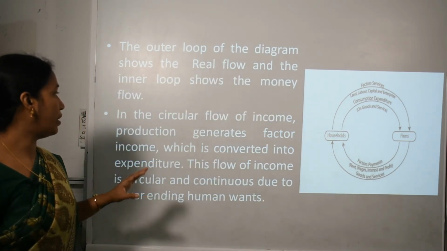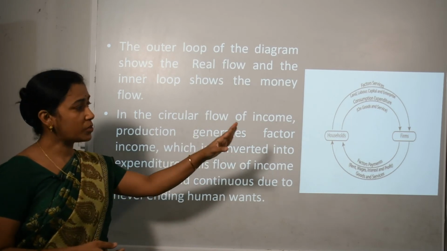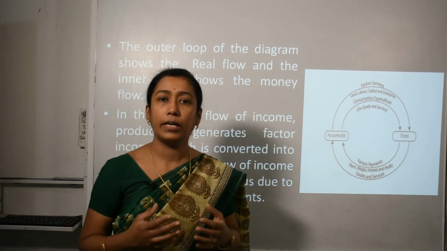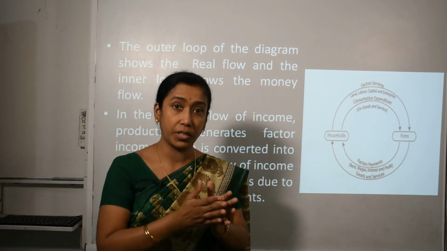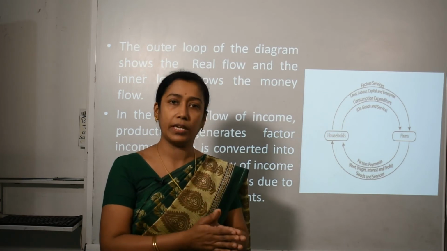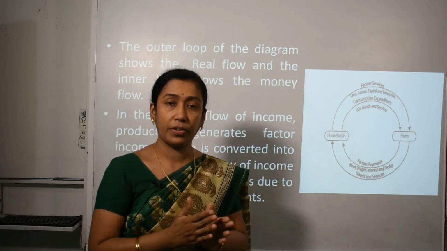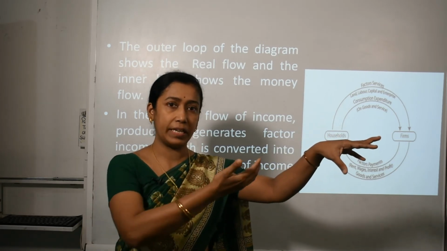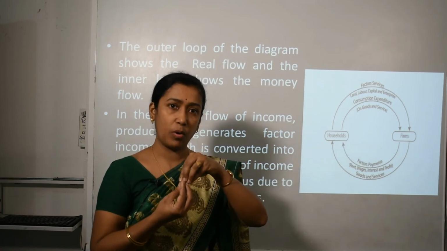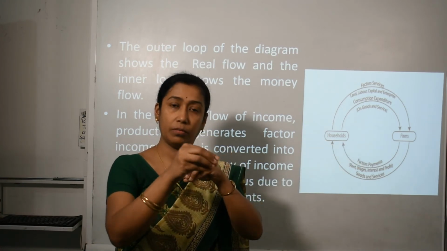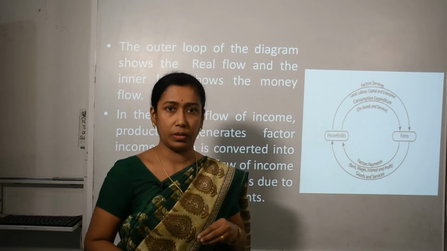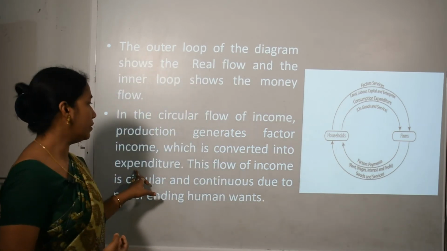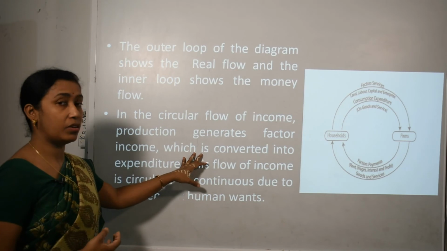Now in the circular flow of income, production generates factor income. It is a very general thing that in a factory or in a manufacturing unit, whenever production takes place, it is actually taking place to generate income. Generating income means when this produced part is sold in the market, the firm gets the profit. This profit is distributed by firms to their employees or workers. So with production, income is also generated, and this factor income is converted into expenditure.